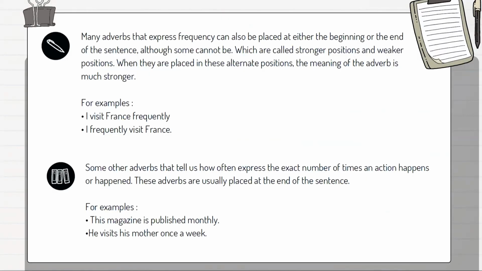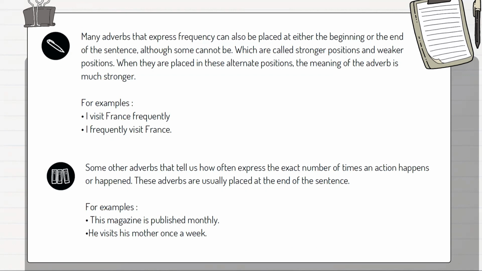Many adverbs that express frequency can also be placed at either the beginning or the end of the sentence, although some cannot be, which are called stronger positions and weaker positions. When they're placed in these alternate positions, the meaning of the verb is much stronger. For example, I visit friends frequently. The adverb in this position has a stronger position.